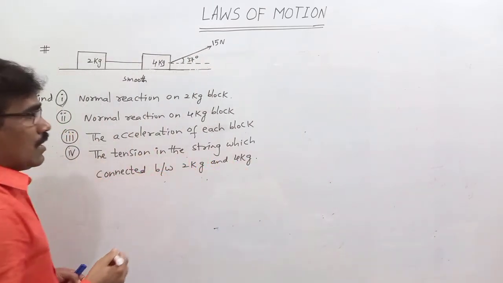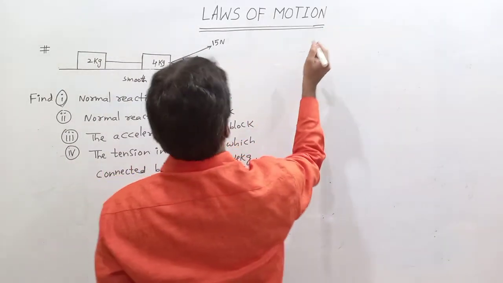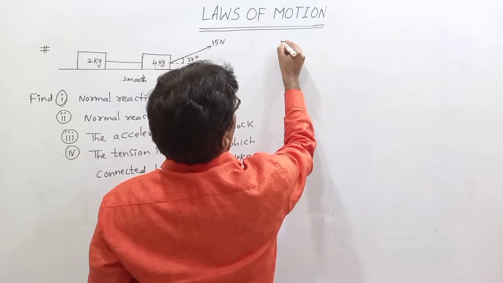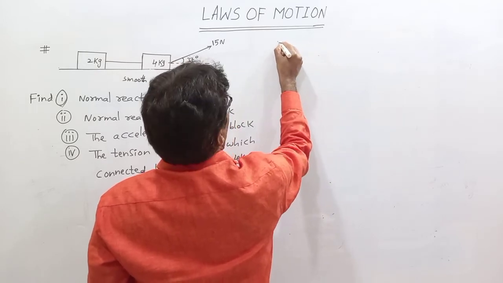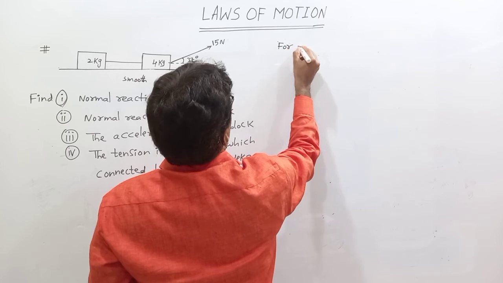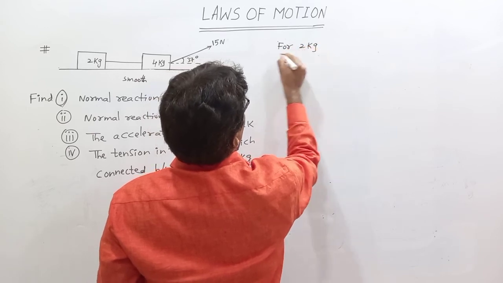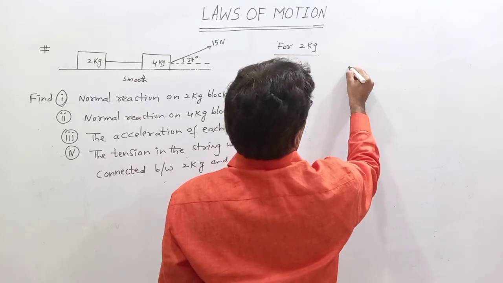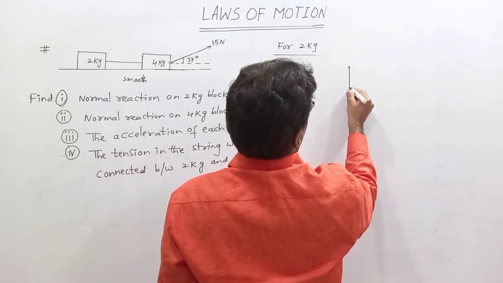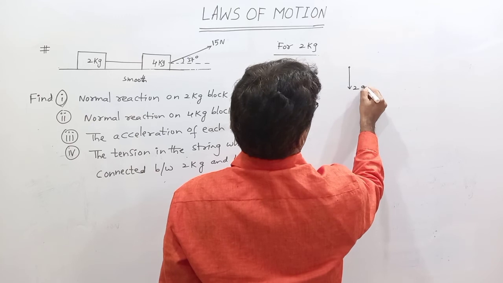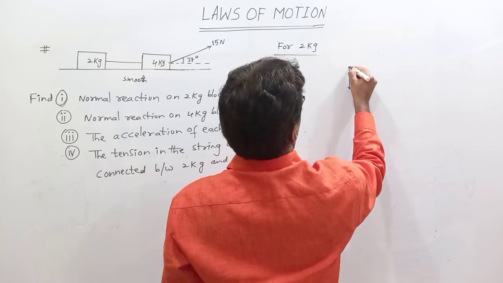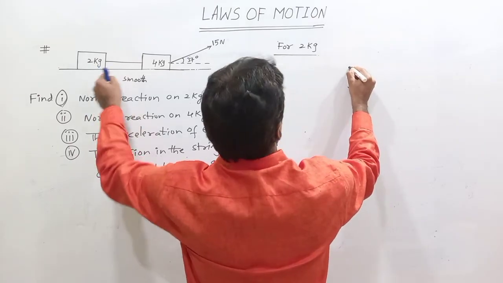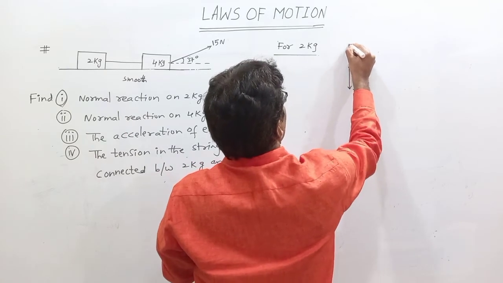Here we know the normal reaction. FBD for the 2 kg block. Here the weight of the block is acting vertically downward, 2G downward. Normal reaction on the 2 kg block is in the upward direction.